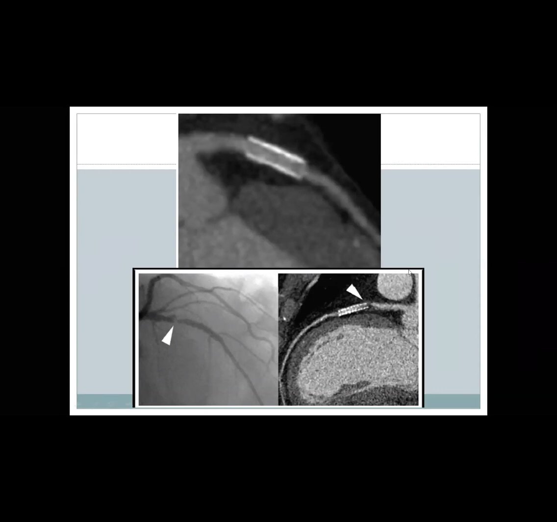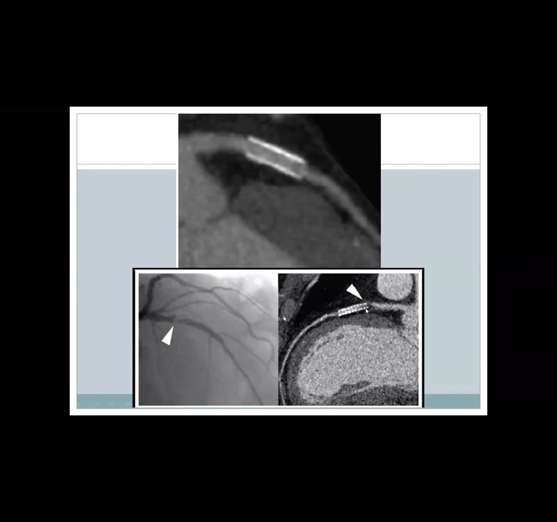If we look at the example lower down, on the CT here there is an area of severe stenosis, mainly due to non-calcified plaque, proximal to the stent and involving the first early part of the stent.